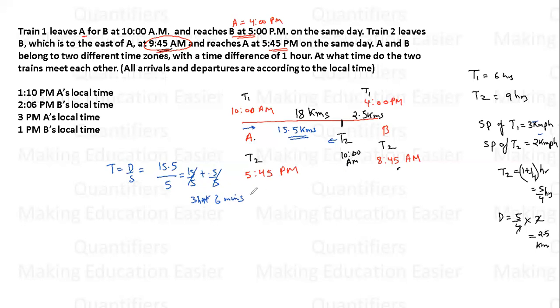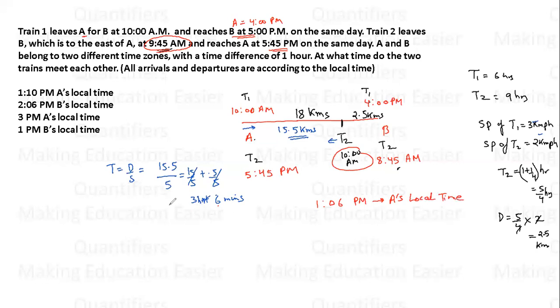So if we add 3 hours 6 minutes to 10 a.m., the two trains will meet at 1:06, 1 o'clock 6 minutes p.m. Now mind you students, this time is A's local time. ये A का local time है.